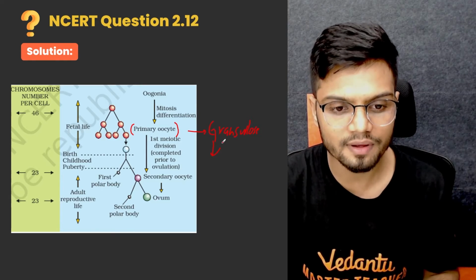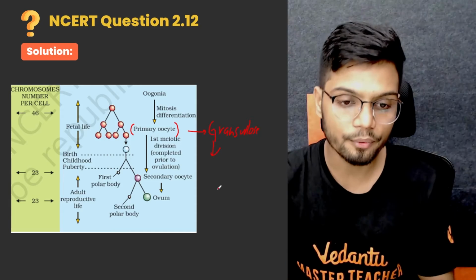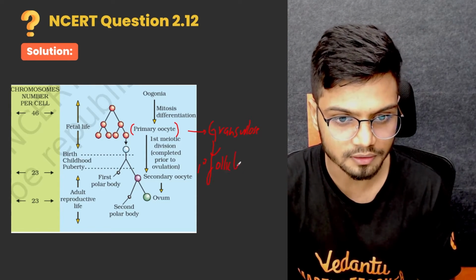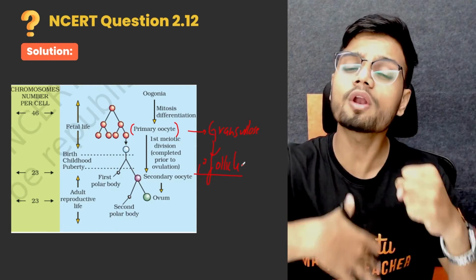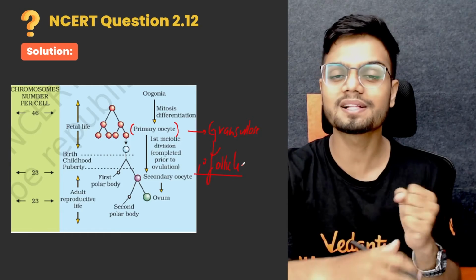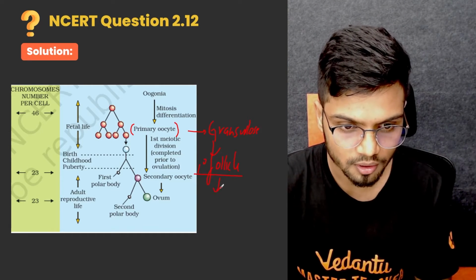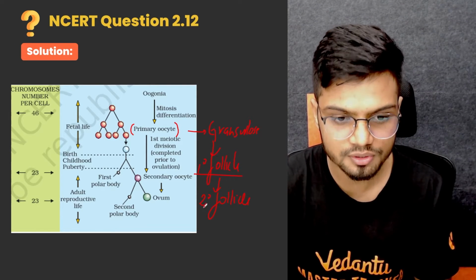Once the primary oocyte is surrounded by granulosa cells, this is called a primary follicle. Now this primary follicle gets surrounded by more layers of granulosa cells. This is called a secondary follicle. Primary follicle to secondary follicle.